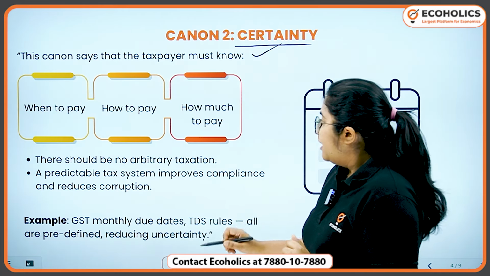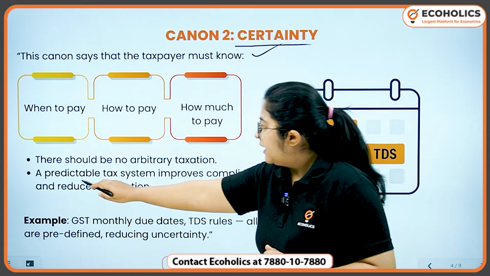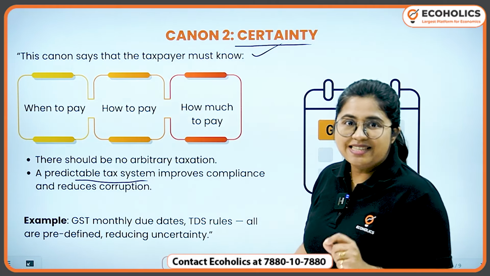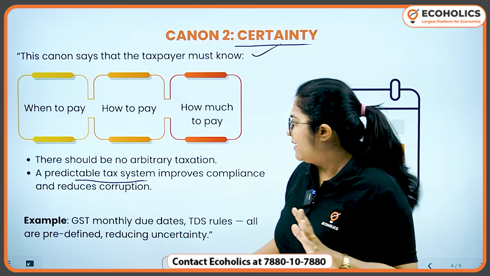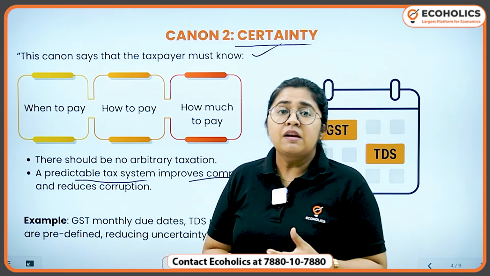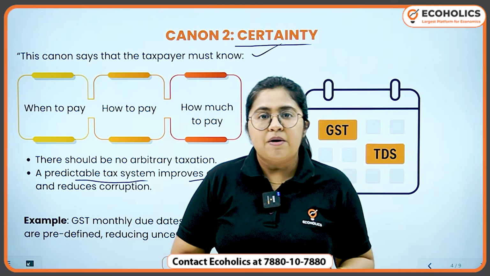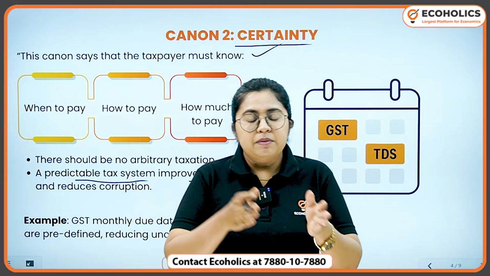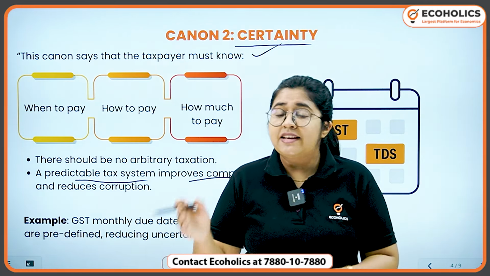So it is a predictable tax system that we are talking about, because it improves compliance. When people know this is the amount of tax they have to pay, this is the duration, this is the deadline, these are the exemptions.